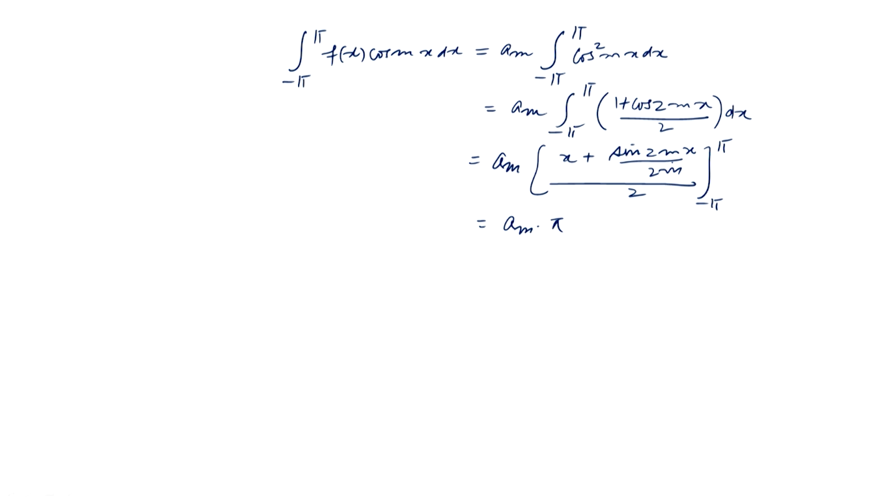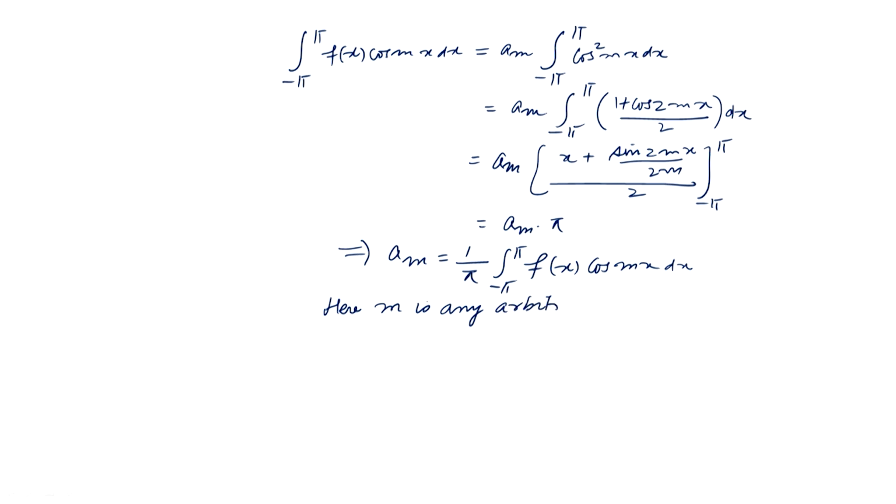So, this implies that a m equals 1 over pi times the integral over minus pi to pi of f(x) cos mx dx. Now, here m is any arbitrary positive integer, so we get the value of a k for all k.